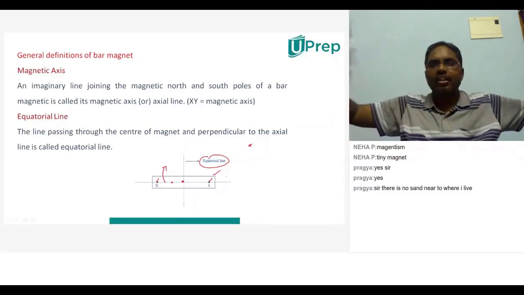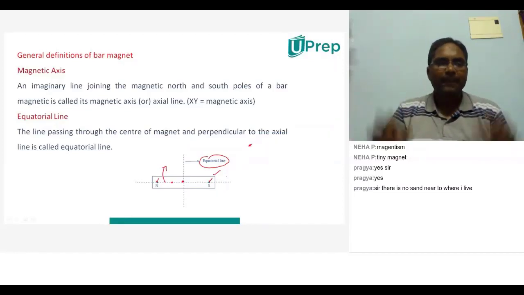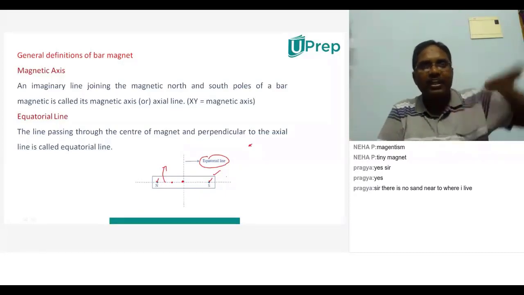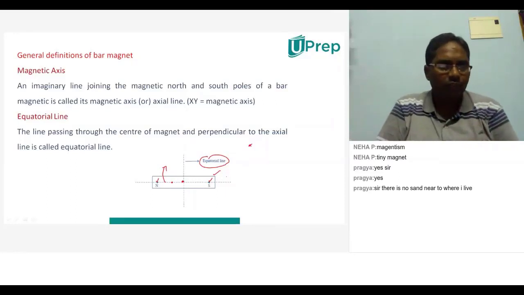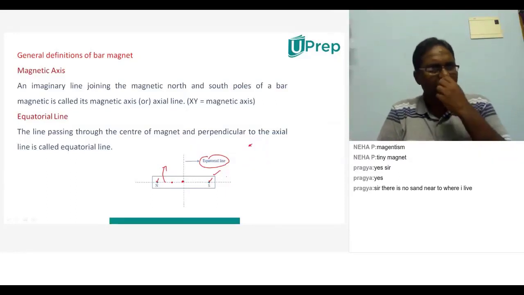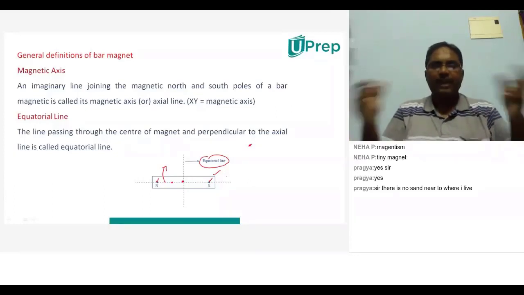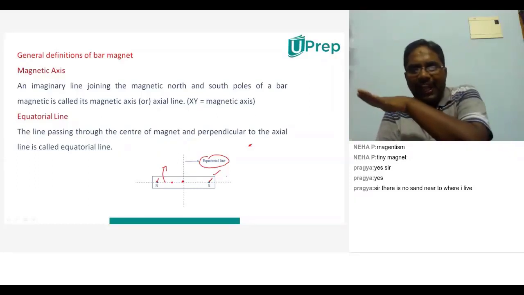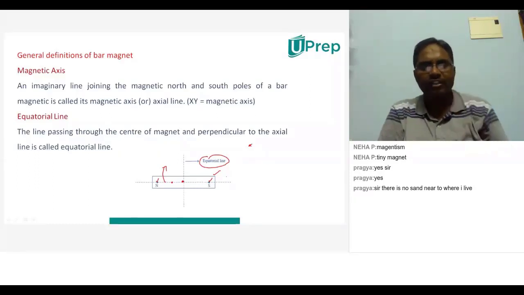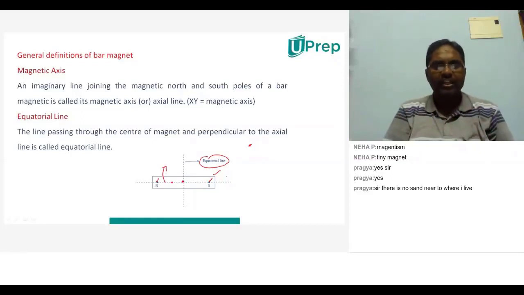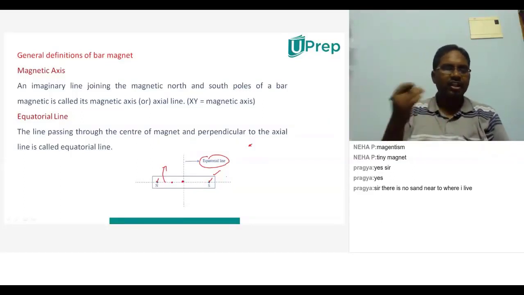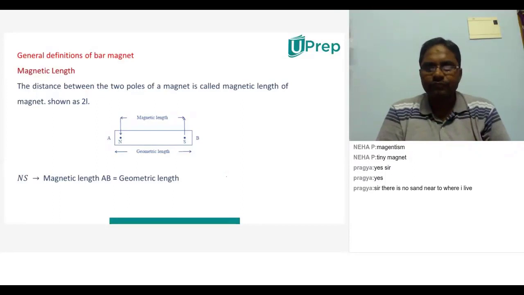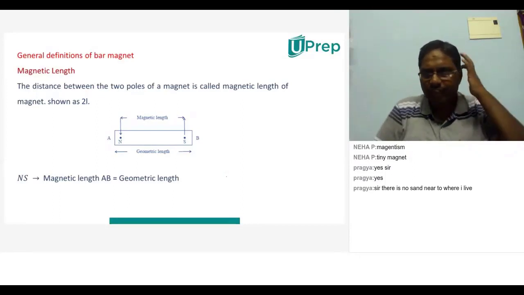The line joining the north and south pole of a magnet will be called the magnetic axis. The line which goes through the center and is perpendicular to the magnetic axis will be called the equatorial line. Many times, while learning about the intensity of the magnetic field, we will calculate it along the axial line, and along the equatorial line also we'll discuss. So you should have an idea of which is called the magnetic axis and which is called the equatorial line.